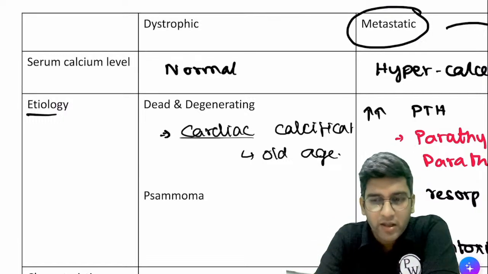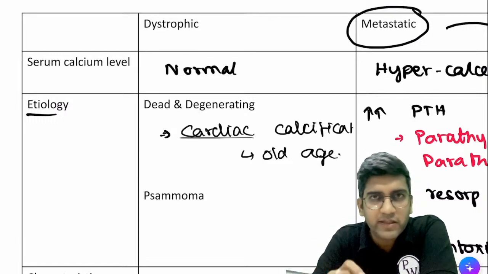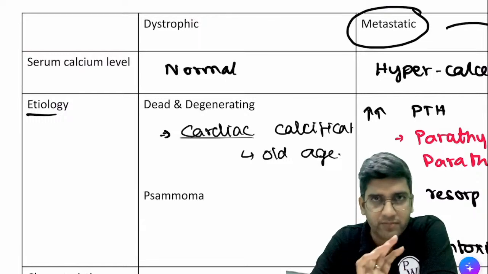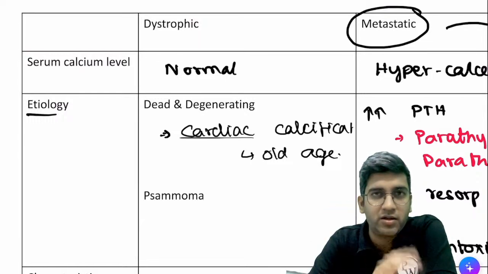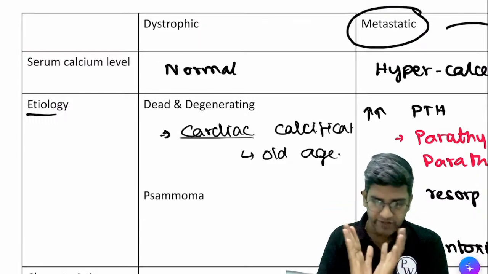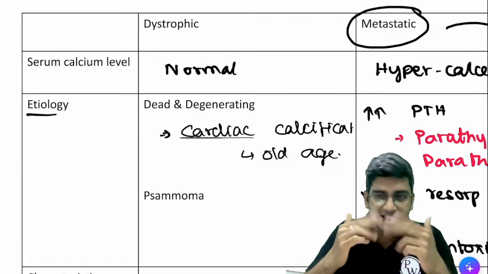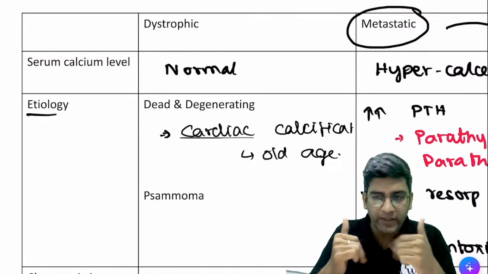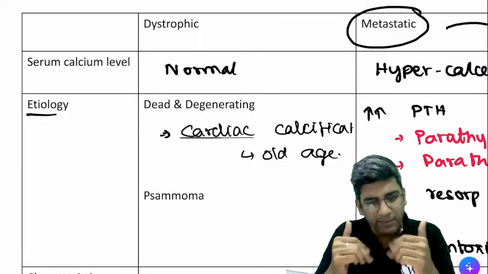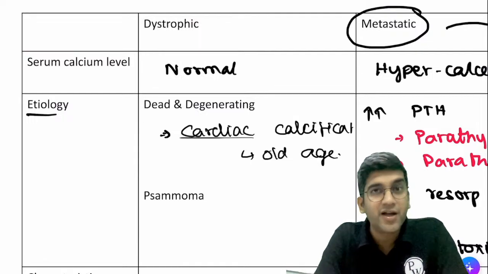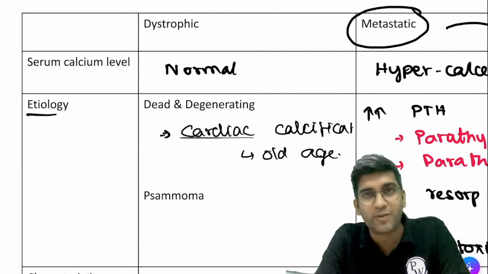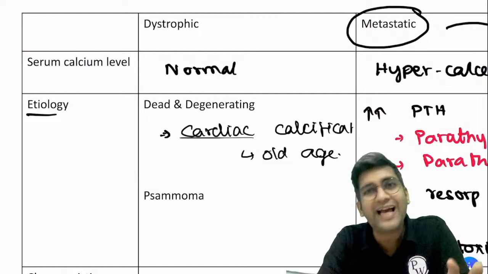Heart every single minute pumps 60 to 70 times, right? Every second the heart pumps, every second the valve keeps on moving, closing, up and down. Is there a possibility that can be wear and tear? A tissue functioning non-stop, even when we sleep, will have wear and tear, right?